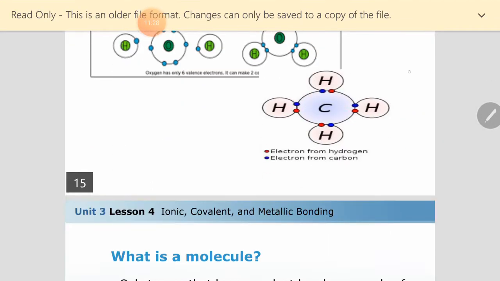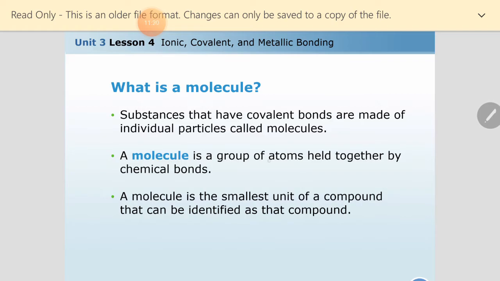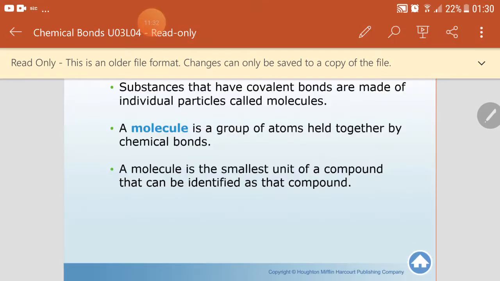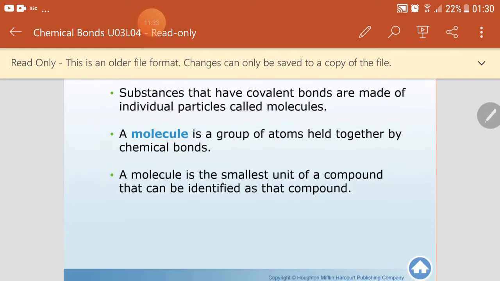Now let's talk about what a molecule is. For sure, a molecule is a group of atoms held together by chemical bonds, and I said that there is a specific type of molecule made of the same type of atoms, many atoms of the same type, only for gases like oxygen, hydrogen, and so on.